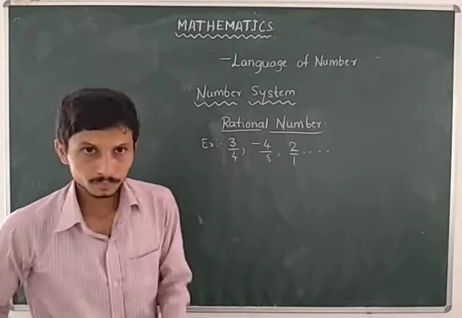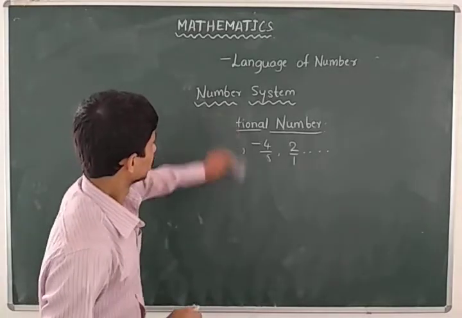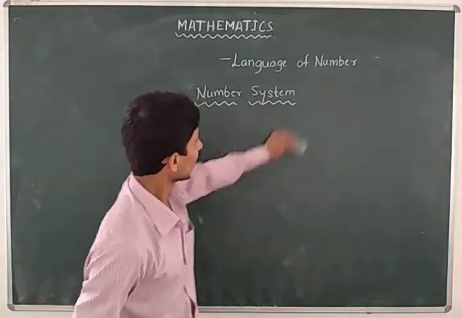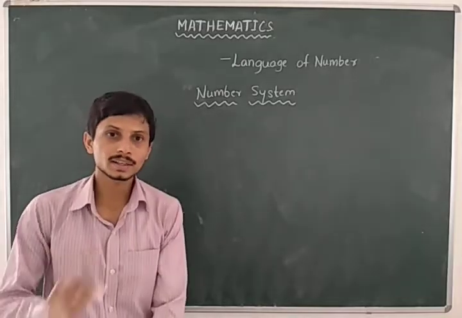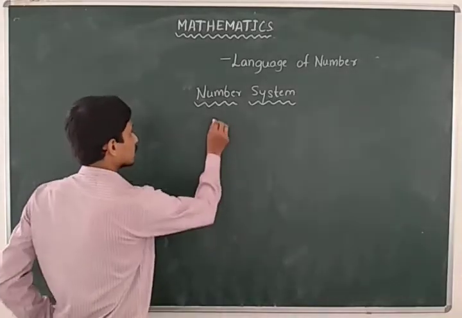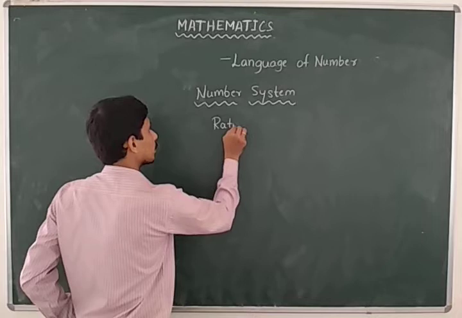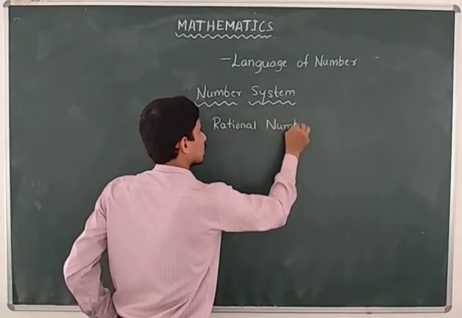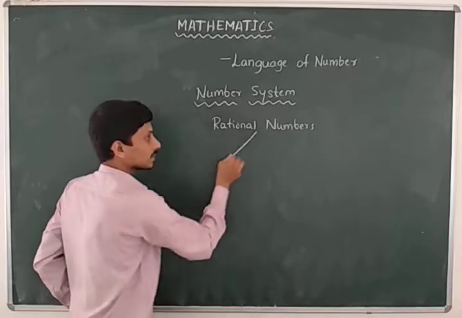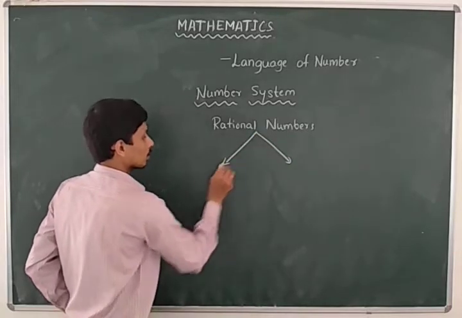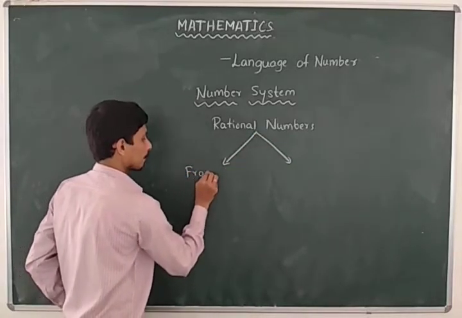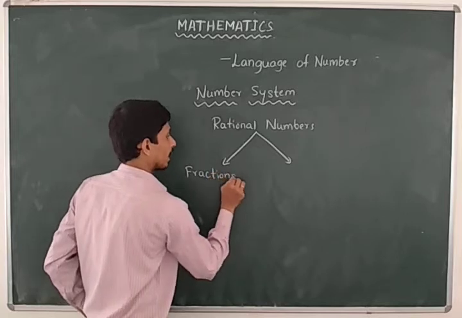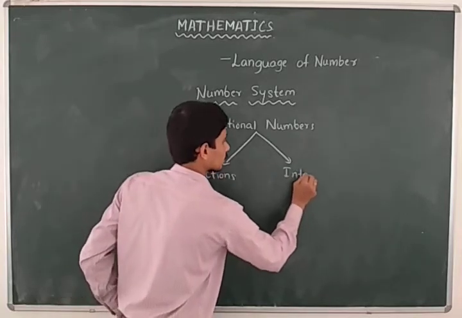So rational numbers are categorized into two types: fractions and integers.